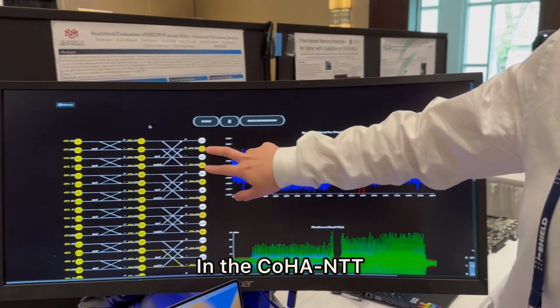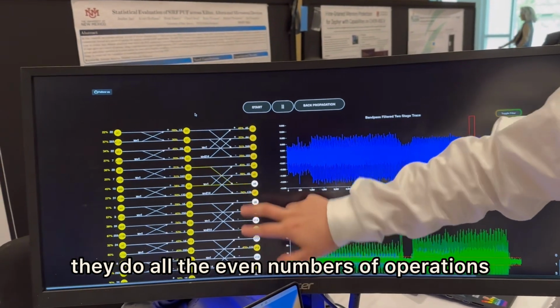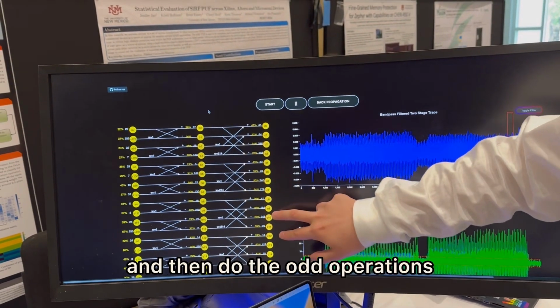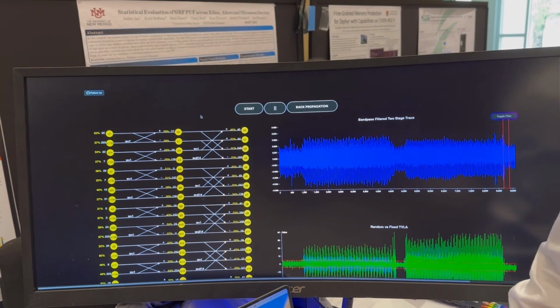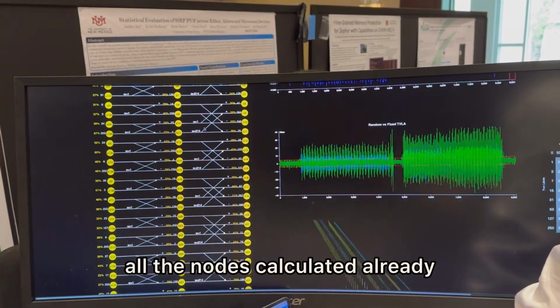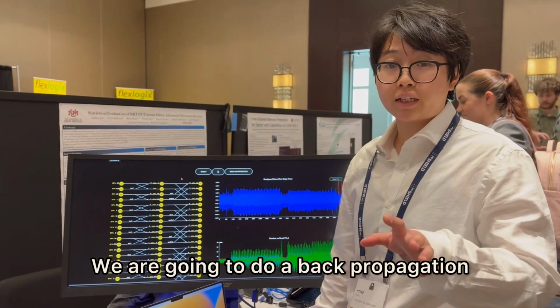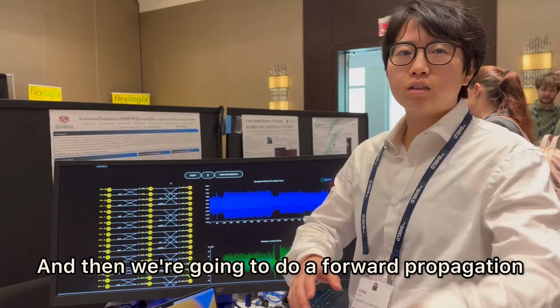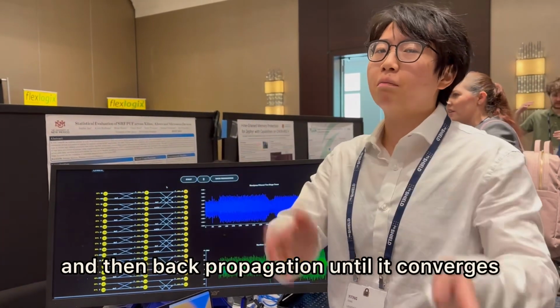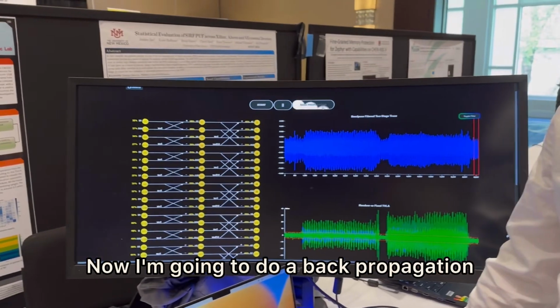In the Kyber NTT, they do all the even-numbered operations and then do the odd operations. Now we have all the nodes calculated already. We are going to do a back propagation, and then a forward propagation and then back propagation until it converges.